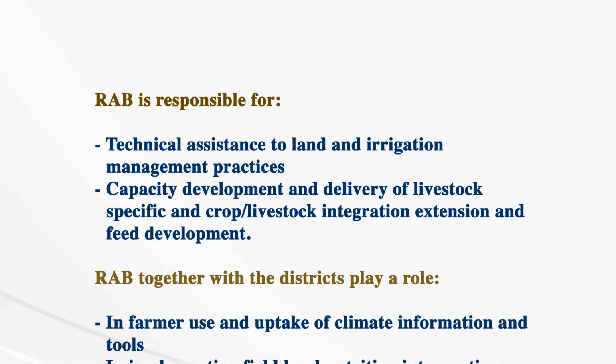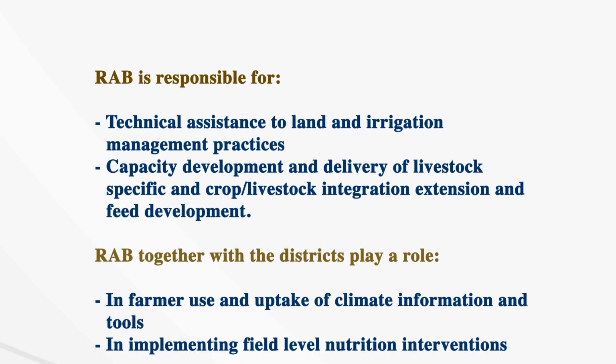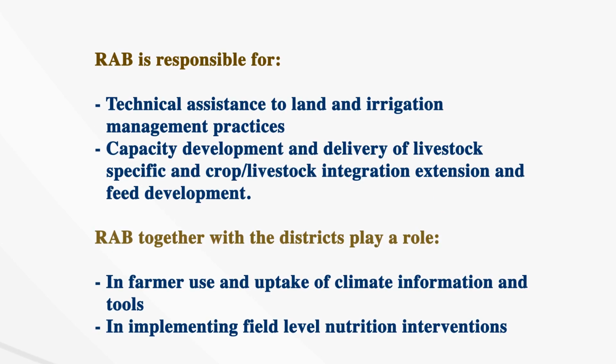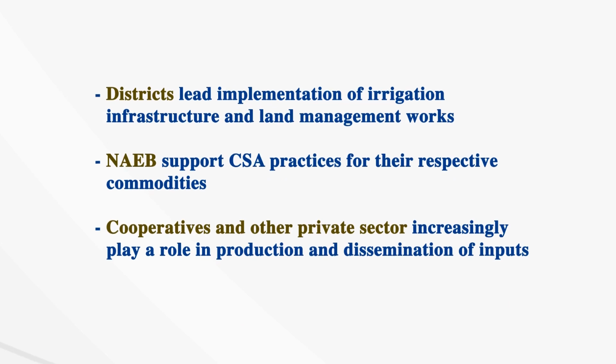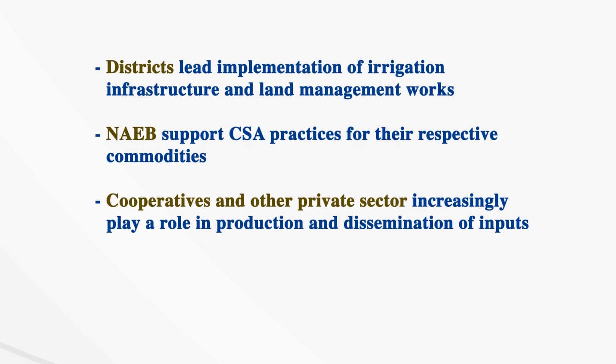RAB is responsible for technical assistance to land and irrigation management practices, capacity development and delivery of livestock-specific and crop or livestock integration extension and feed development. RAB, together with districts, play a role in farmer use and uptake of climate information and tools. In implementing field-level nutrition interventions, districts lead implementation of irrigation infrastructure and land management works.